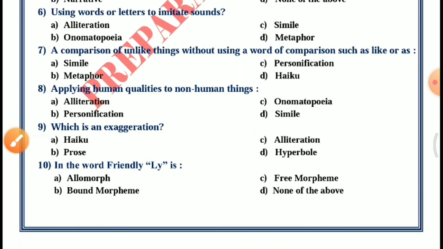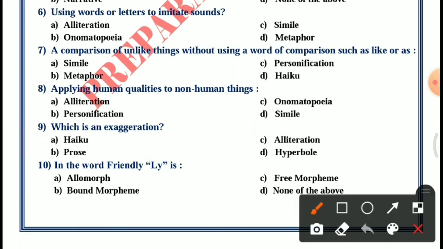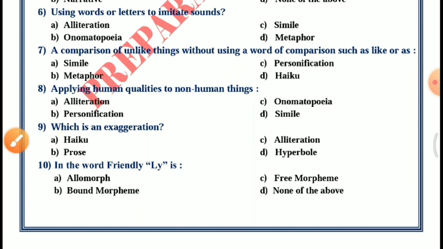Question 10th. In the word friendly, ly is. Option A, allomorph, B, bound morpheme, C, free morpheme, D, none of the above. The answer is B, bound morpheme.